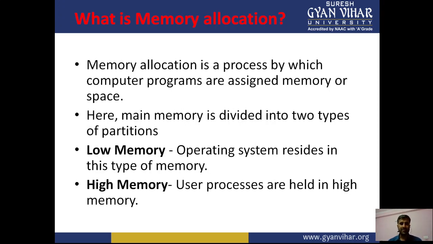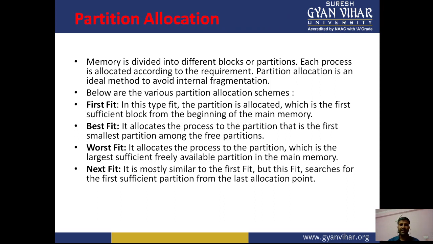So what is memory allocation? Memory allocation is a process by which computer programs are assigned memory or space. Here main memory is divided into two parts: one is low memory and the other is high memory. In low memory, the operating system resides, and in high memory, user processes are held. Memory is divided into different blocks or partitions, and each process is allocated according to its requirement.